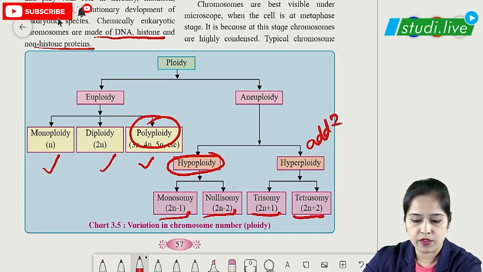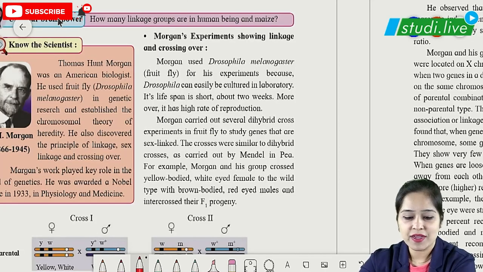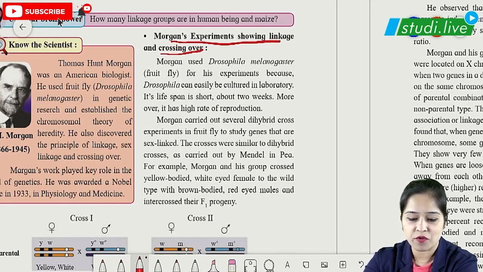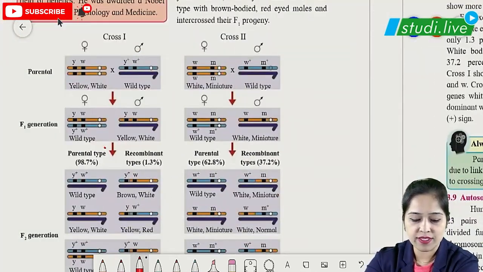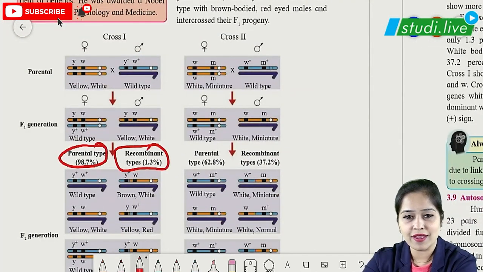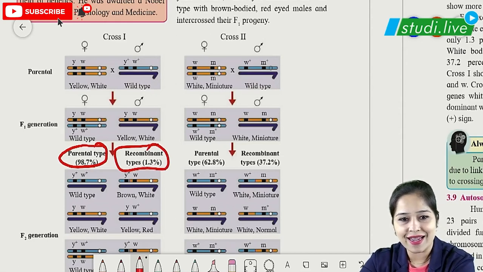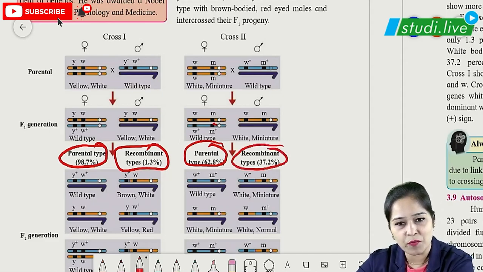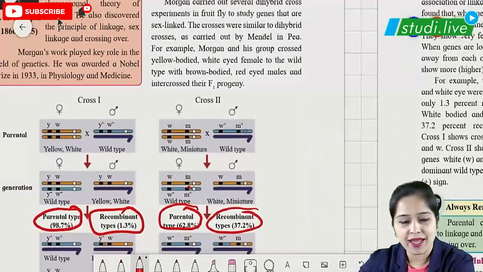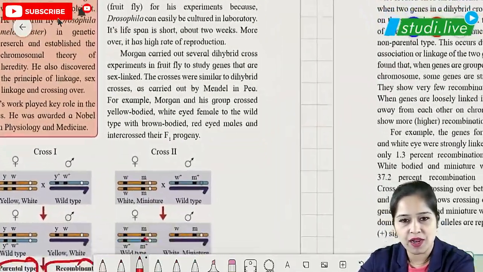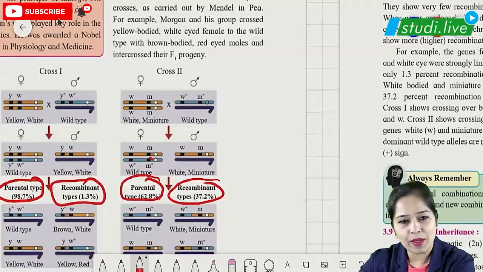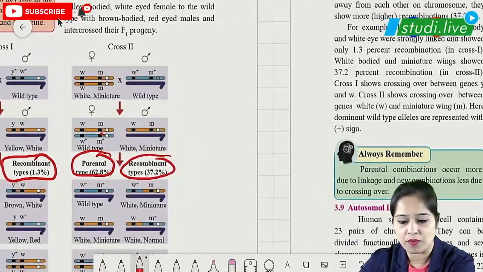Let's move on to the next page, page number 58. Here we are seeing Morgan's experiments showing linkage and crossing over. What we can see is that the parental type is always more than the recombinant type. The parental combination of characters is always more: here it is 98.7 and non-parental is 1.3. Over here it is 62.8, and recombinant is 37.2. In Morgan's experiments, he carried out crosses with Drosophila melanogaster and saw that the parental types are always more than the recombinant types.